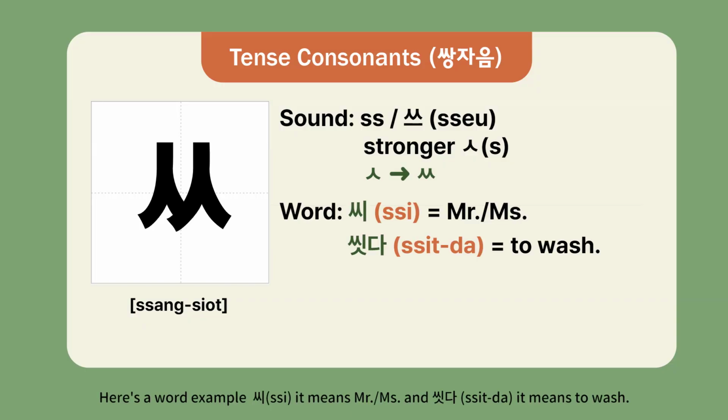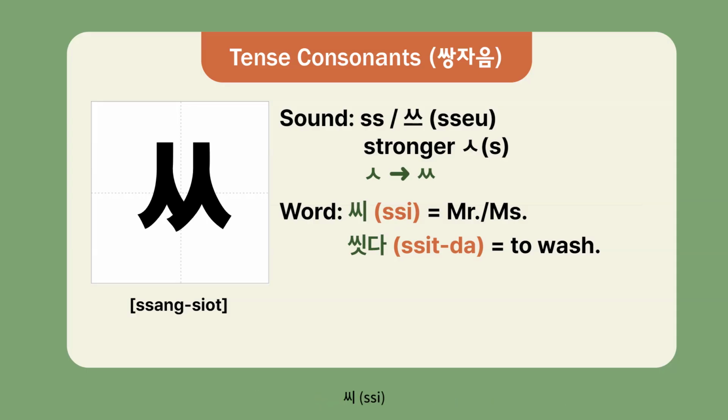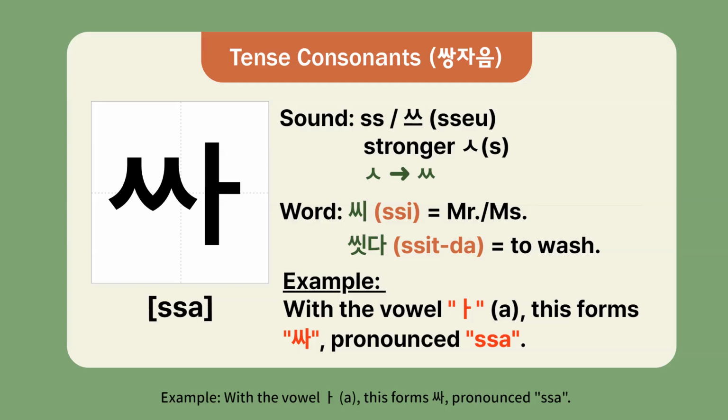Here's a word example. 씨, it means Mr. or Ms. And sita, it means to wash. Repeat after me. 씨, 씻다. Example with the vowel a. This forms sa, pronounced sa.